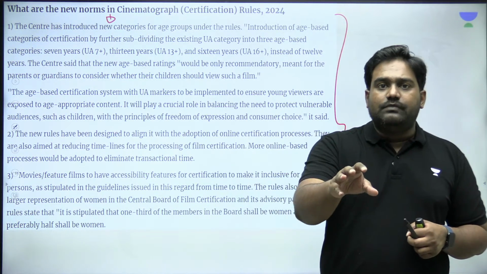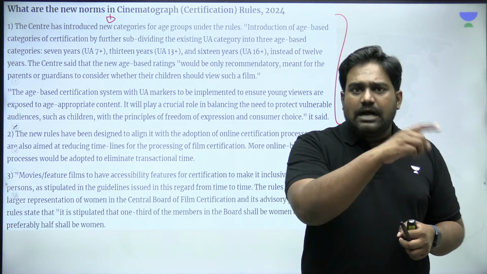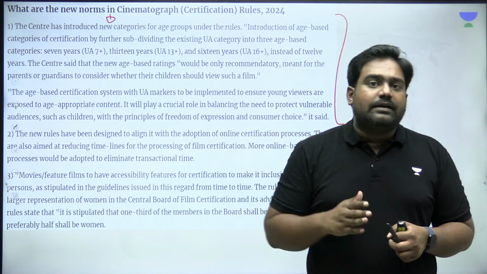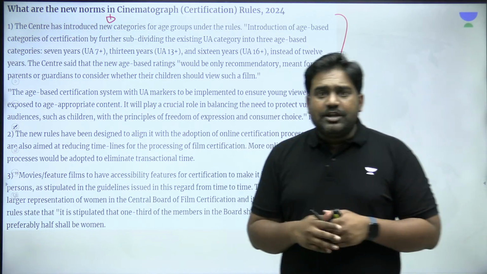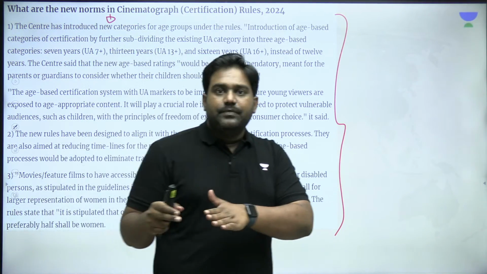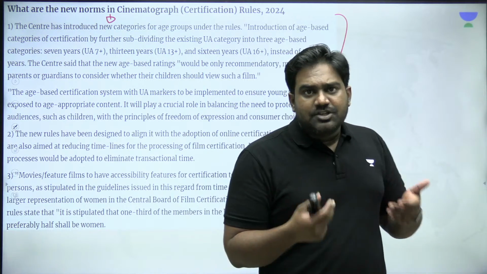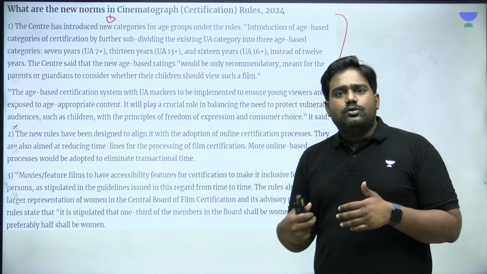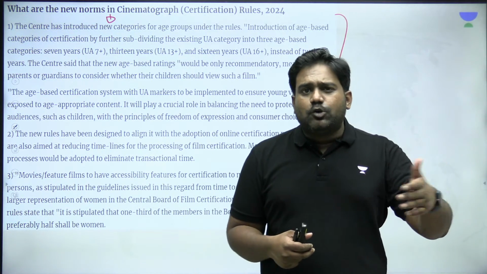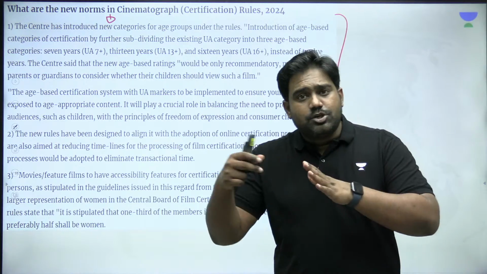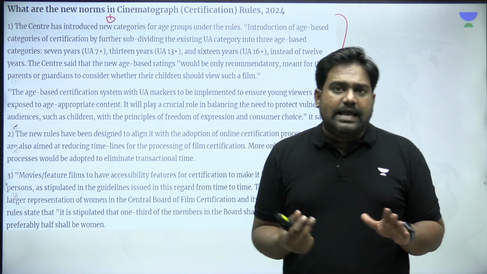Depending on the content of the movie, movies are rated as adult or universal or UA, and there is an age-based categorization as well. The idea is to ensure that adult content is not exposed to children, because for minor children below the age of 18, it's not ideal to show them explicit content. It could be sexually explicit content, it could be gore, violence, or consumption of drugs, cigarettes, alcohol, etc.